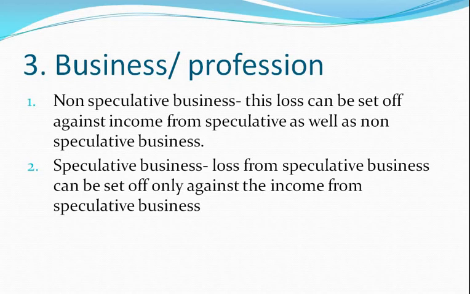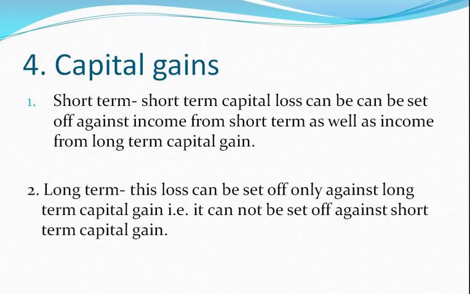Coming to next, the fourth head is capital gains. Again, capital gains are classified into two: short-term capital gain and long-term capital gain. As we know, there are two classifications of capital assets: short-term capital asset and long-term capital asset. Any gain arising from a short-term capital asset is known as short-term capital gain. In case of loss, it is short-term capital loss. Any gain arising from a long-term capital asset is known as long-term capital gain, and in case of loss, it is long-term capital loss.